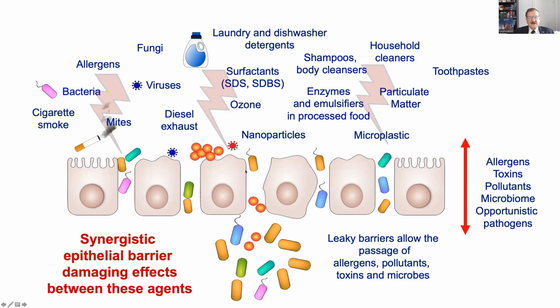The epithelial cells are not touching each other. There is microbiome in between, and some of the microbiome has passed. This is a translocation of the microbiome, and the leaky barriers allow the passage of allergens, toxins, pollutants, microbiome, and opportunistic pathogens. And these agents show a synergistic effect in breaking the epithelial barrier.